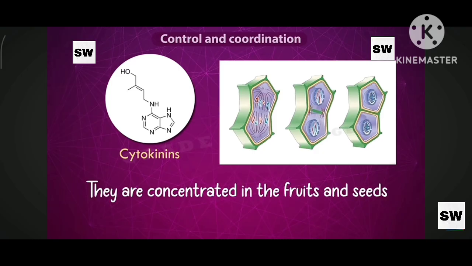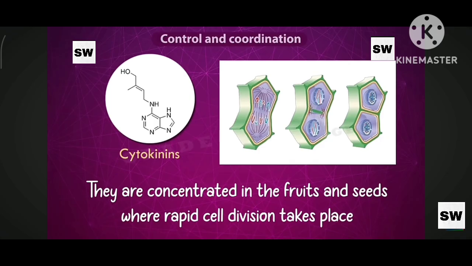And these cytokinins are mostly found in fruits and seeds. In fruits and seeds, rapid cell division takes place. The size of the fruit increases day by day till it is completely grown. So how does the size of the fruit increase? By repeated cell divisions. So the cell divisions are promoted by which hormone? Cytokinin.